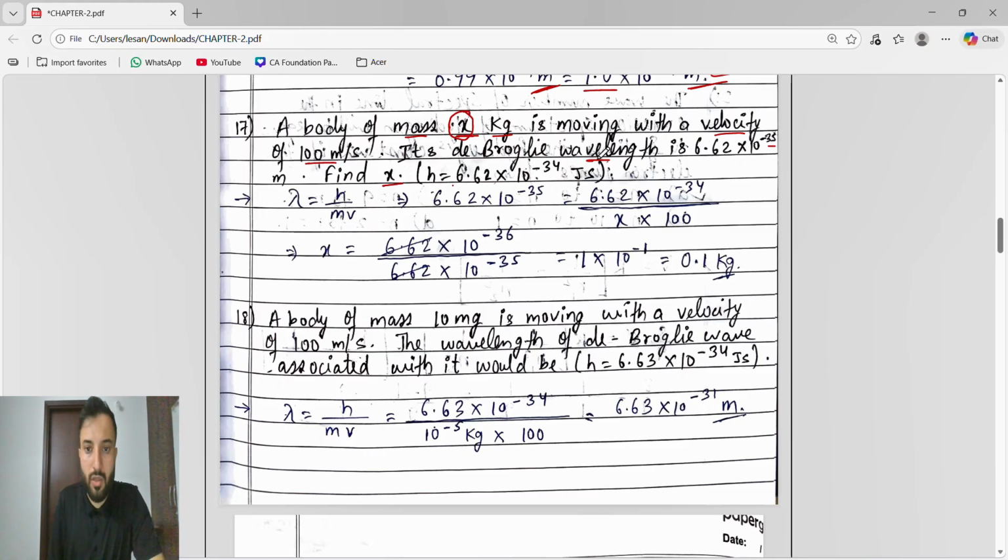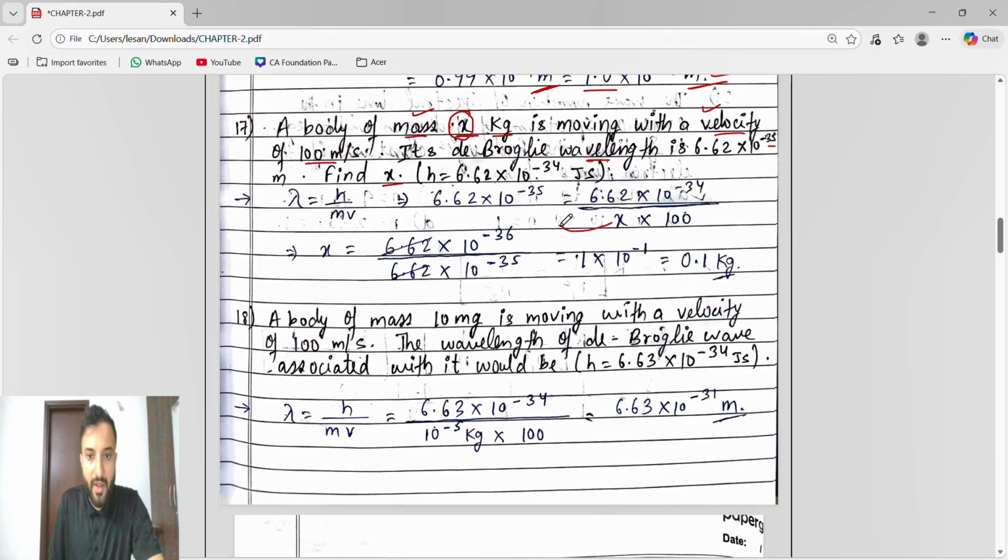So guys, they are talking about de Broglie wavelength, lambda. Which formula will we use, in which we have mass and velocity? Lambda is equal to h by mv. Lambda is given as 6.62 into 10 to the power of minus 35 equals h, Planck's constant, which they have given as 6.62 into 10 to the power of minus 34, divided by mass x into velocity 100.